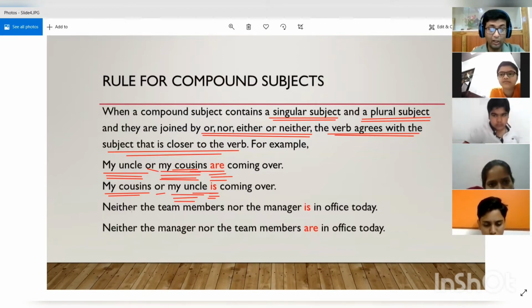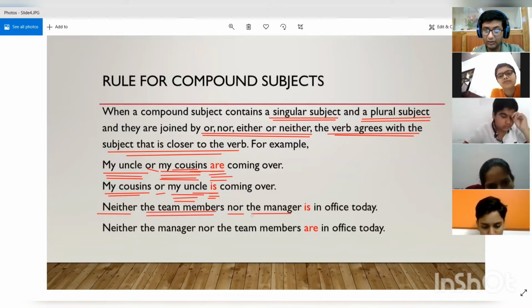All right. Now see, with the help of neither nor. We have used or in the first example. Now we will study with neither nor. Neither the team members nor the manager is in the office today. Now also see, we are adding two subjects. One is the team members and the second is the manager. You can clearly see that the team members is plural and the manager is singular, right? But in this case the manager, that is singular, is closer to the verb, that is why we are using is.